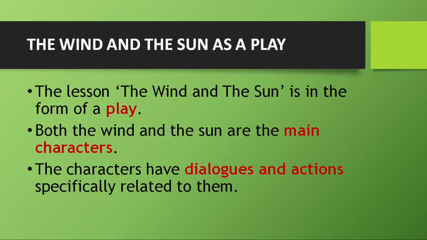When we say that the lesson is in the form of a play, it means that there are some characters, and they have some specific dialogues allotted to them. We can see in this chapter that there are two characters, the sun and the wind, and both of them have some dialogues and some actions as we read the lesson. So the story is presented in the form of a play, and teachers and parents can use this play to encourage their students to repeat the dialogues of different characters. In this way, the students can enhance their speaking as well as their reading skills.